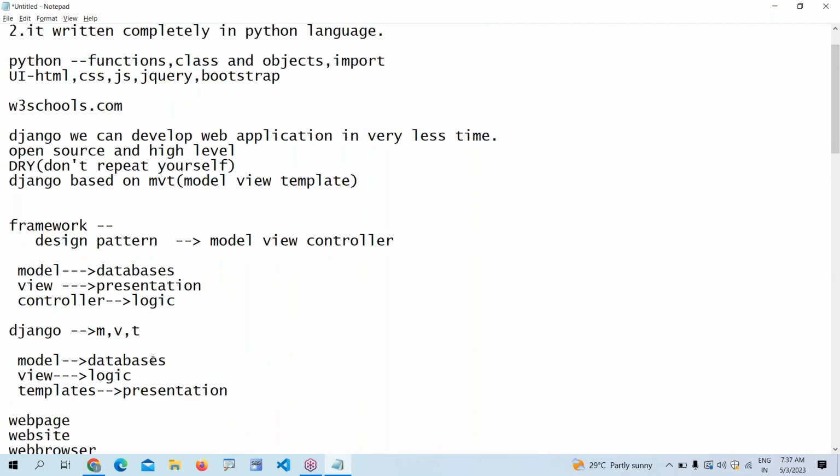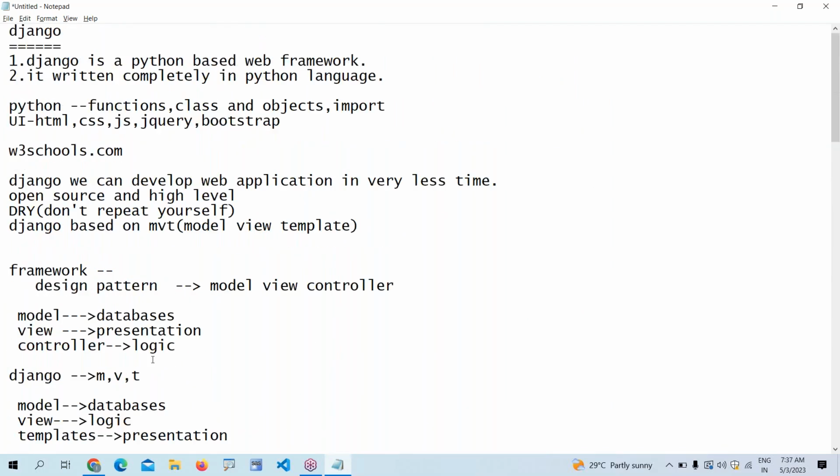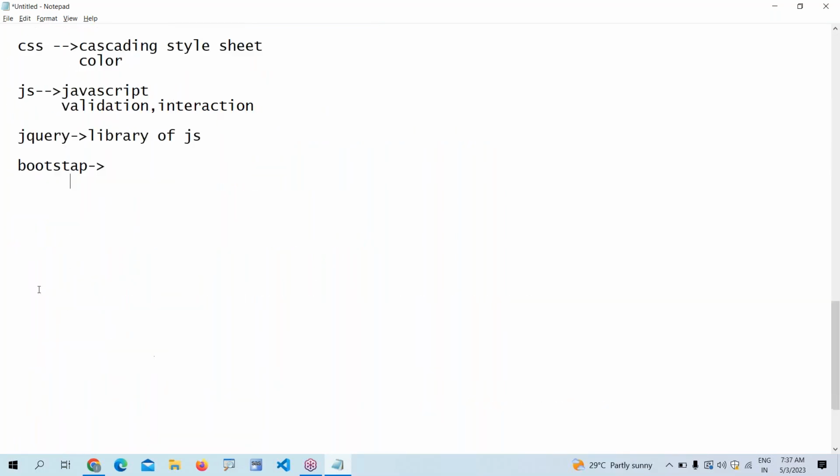Tomorrow we are going to see how to install Django. Before installing Django, the prerequisite is that Python has to be installed. Python installation must be there. Okay, already installed. Then we need to install Django. How to install Django, and which IDE we are ideally using to develop the web application, tomorrow we are going to understand.